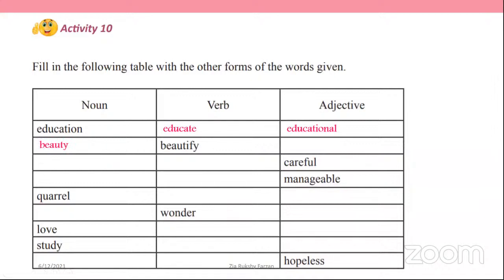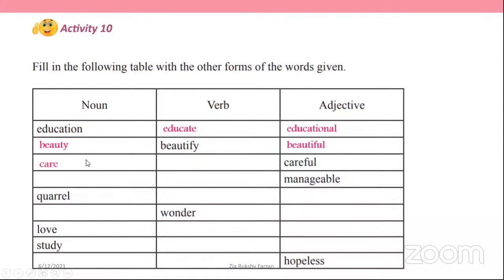Beauty is the noun and beautiful is the adjective. And next, careful, the adjective is given, careful. We can see that some words end with the suffixes we just learned: al, ful, able, like that, right?